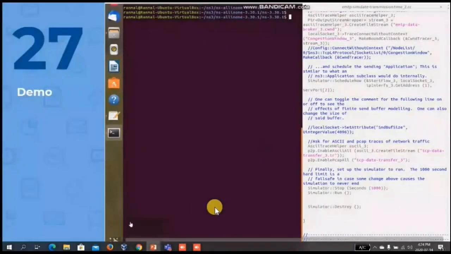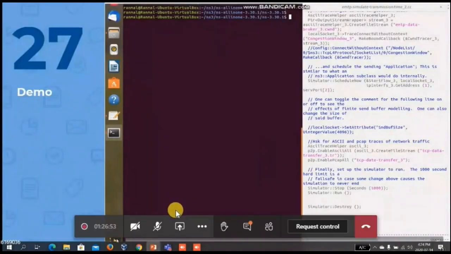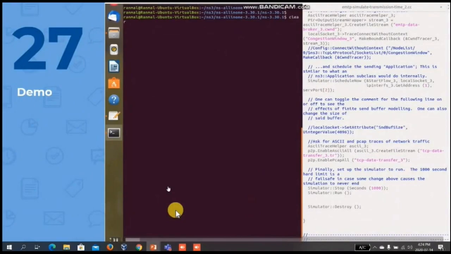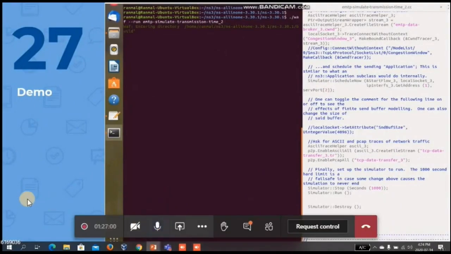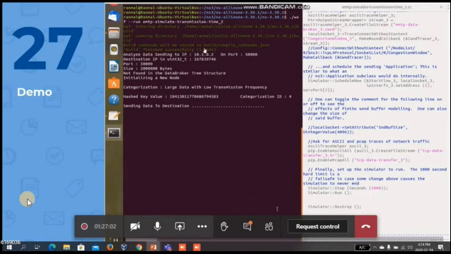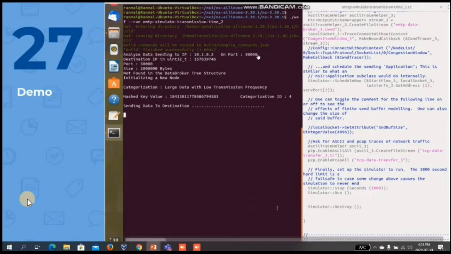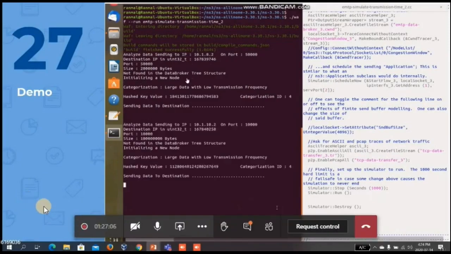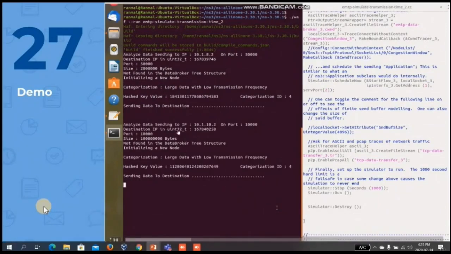I will demonstrate some progress that I have made in my data broker. I am sending data to three different types of devices, identified by IP address and port number. It is discovering them for the first time and will take some time to transfer data.